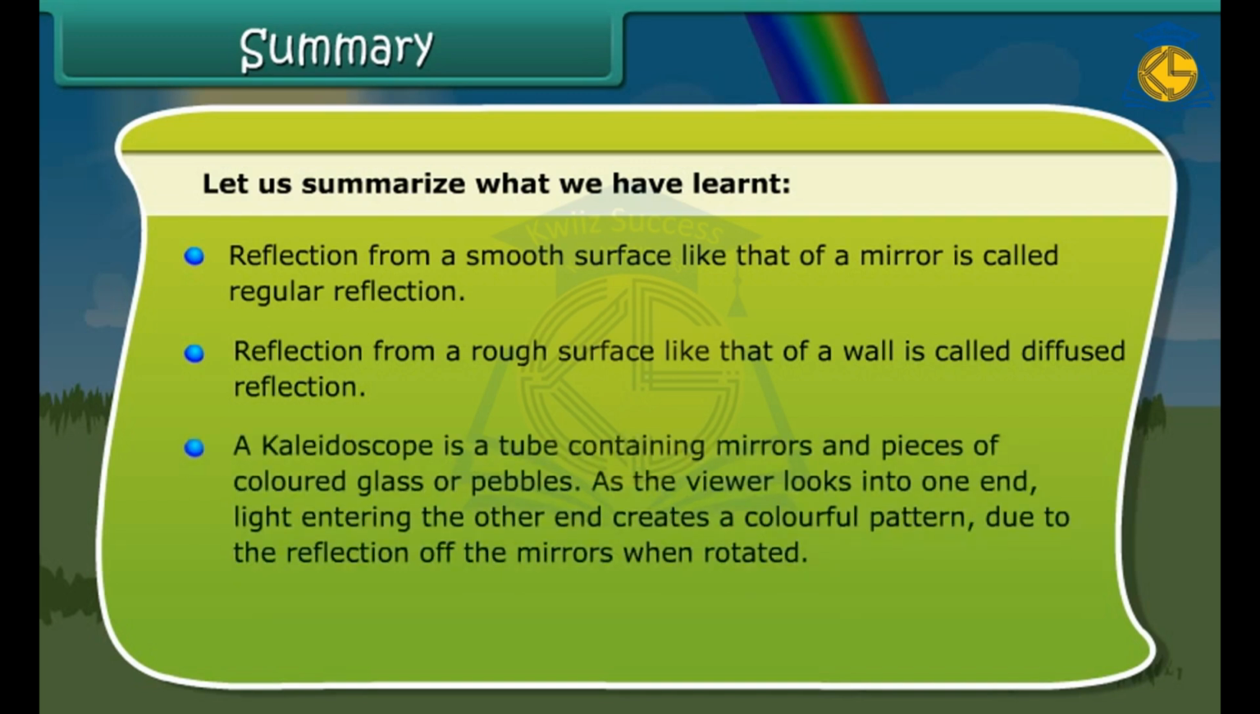A kaleidoscope is a tube containing mirrors and pieces of colored glass or pebbles. As the viewer looks into one end, light entering the other end creates a colorful pattern due to the reflection of the mirrors when rotated.